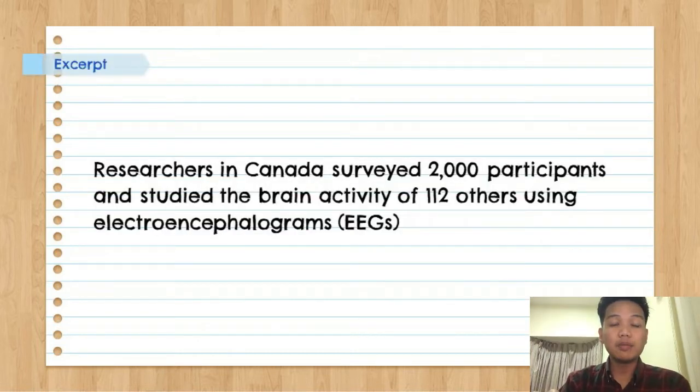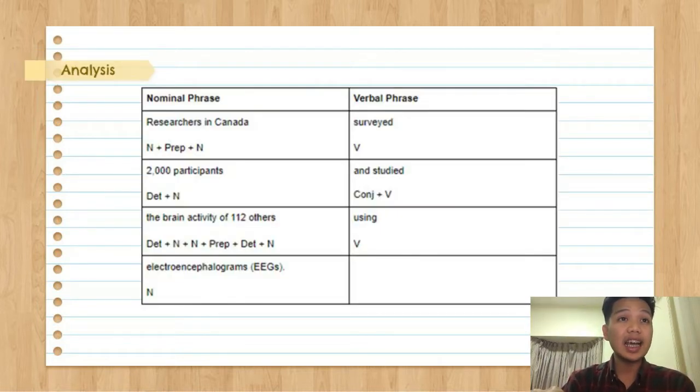So for the next excerpt of the article, we have: researchers in Canada surveyed 2,000 participants and studied the brain activity of 112 others using electroencephalograms, or EEGs. Now, for the analysis of the second excerpt, we have the first nominal phrase, which is researchers in Canada, in which researchers is a noun, in is a preposition, and Canada is a noun. Followed by a verbal phrase, which is surveyed, which is a verb only.